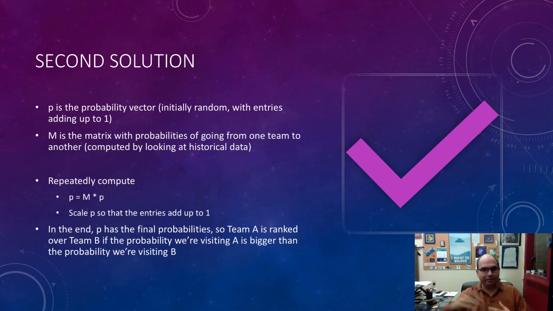But anyway, once you have this probability vector, then we're going to compute p = M times p. M times p is matrix vector multiplication. And that means we get a new value of p, and a new value of p, and a new value of p. We just keep refining our probability vector until it gets closer and closer to the true probability vector that's implied by that matrix. So in the end, p has the final probabilities, and now I can convert that to a ranking. How do I know if team A is ranked above team B? What's the probability that I'm with team A? If that's higher than the probability that I'm with team B, then it is ranked higher.